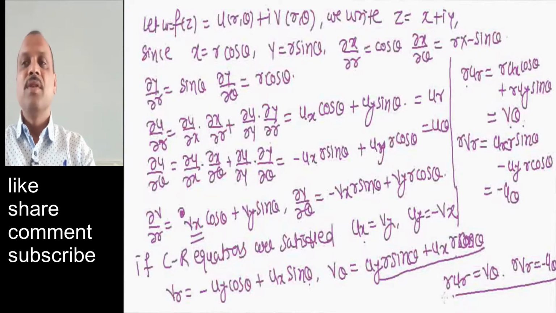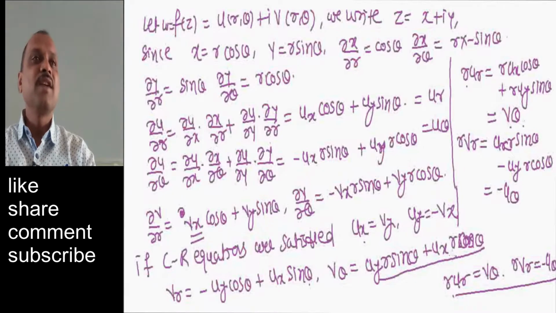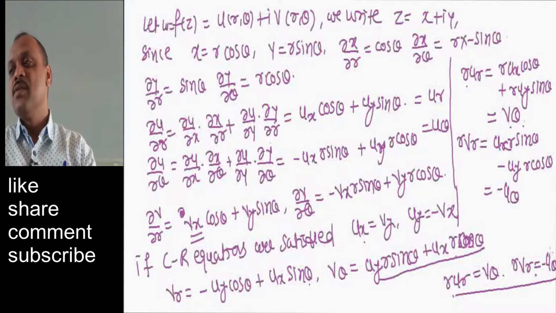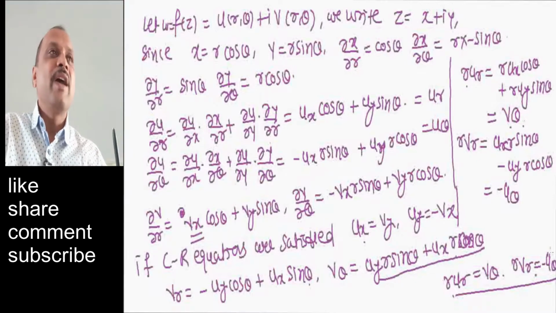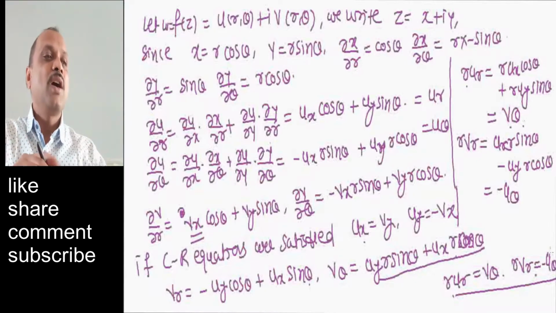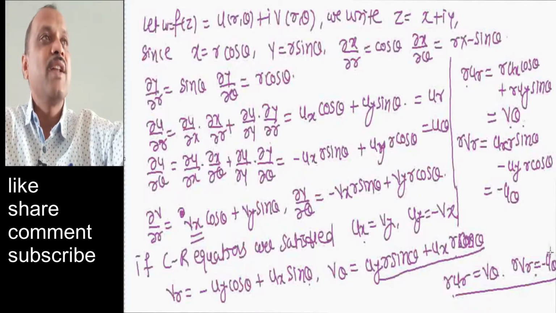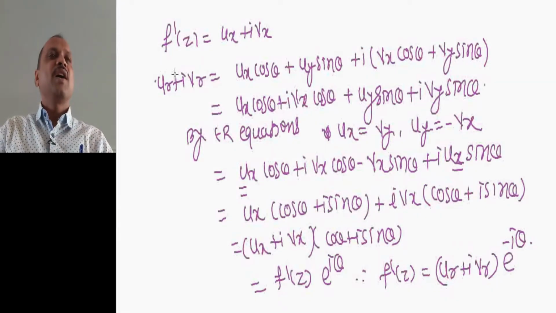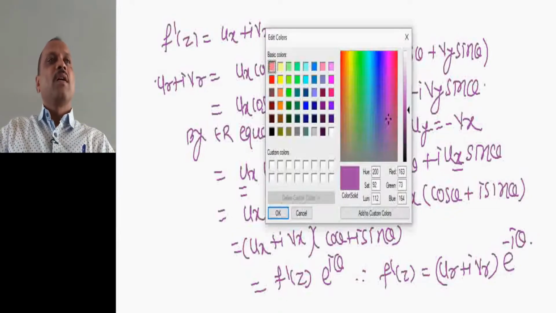Okay. So we have seen that these are the CR equations: r into ur equal to V theta and r into Vr equal to minus u theta. Now we see what will be the value of f dash of z in polar coordinates. Let me write that value: ux plus I into vx. Now we need to calculate this value in terms of r, ur, Vr, and theta.